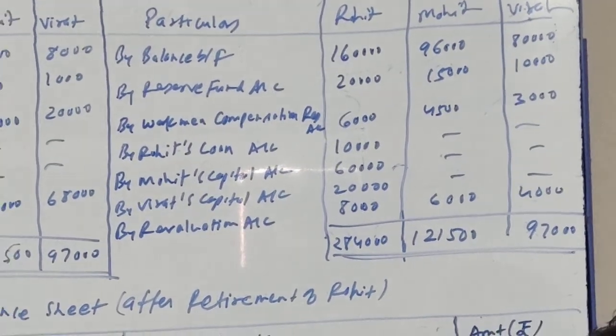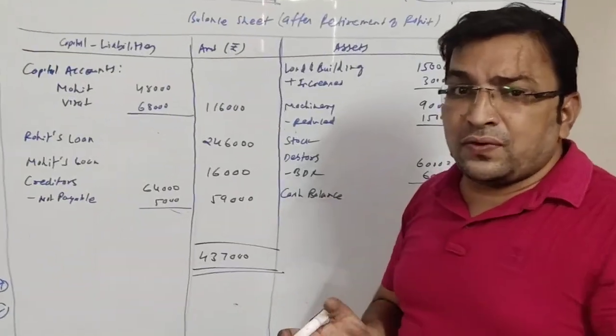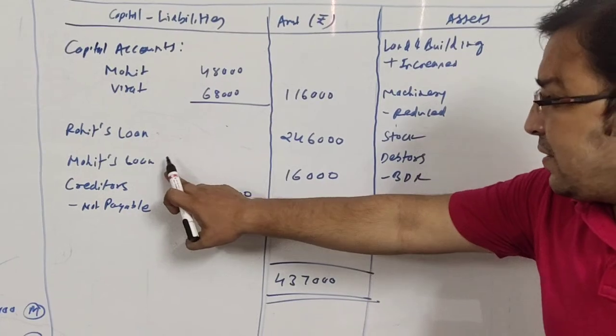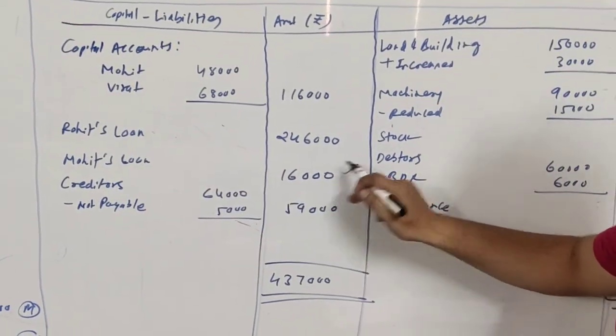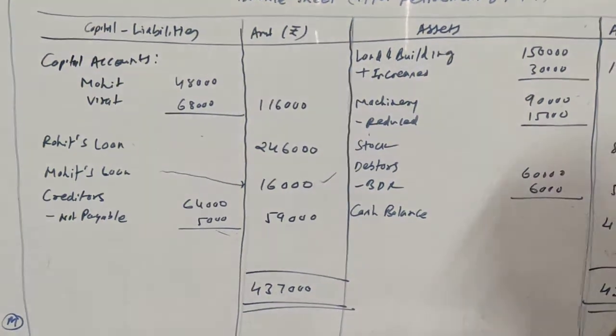Okay. Now talk about Mohit's loan. As he is a continuing partner, his loan will continue as no other information is given, so that will be recorded in balance sheet. So Mohit's loan balance sheet 16,000. Okay. Next item.